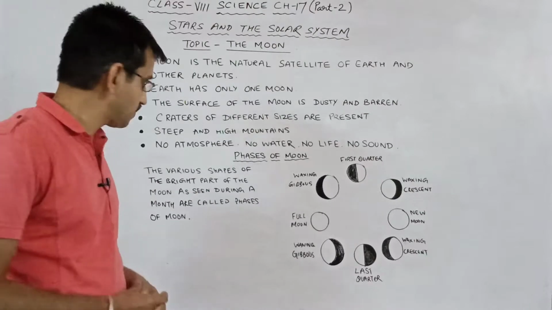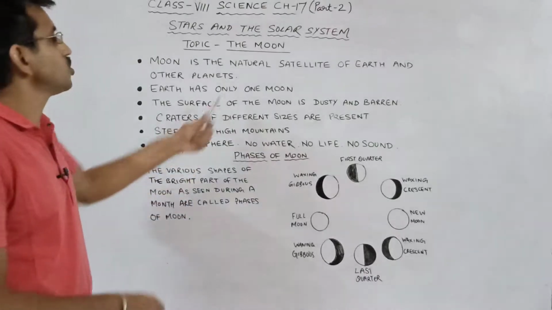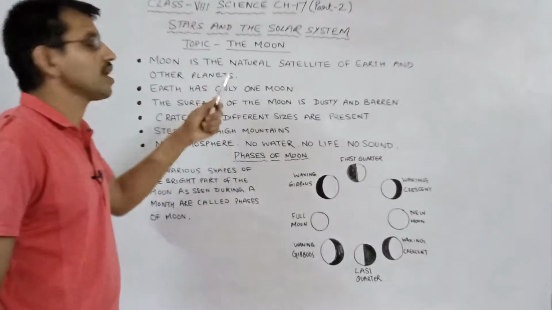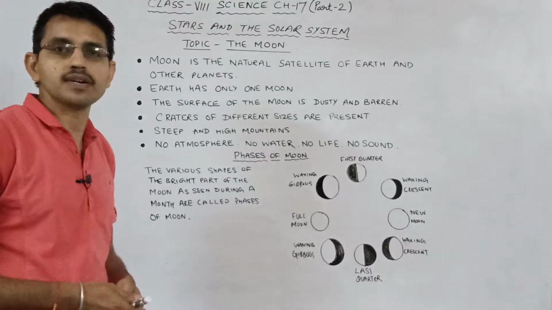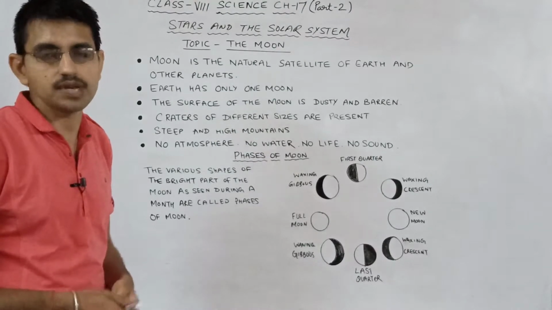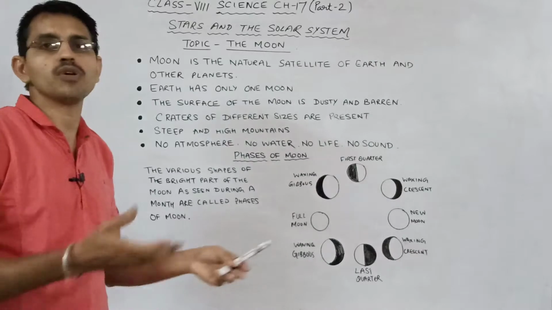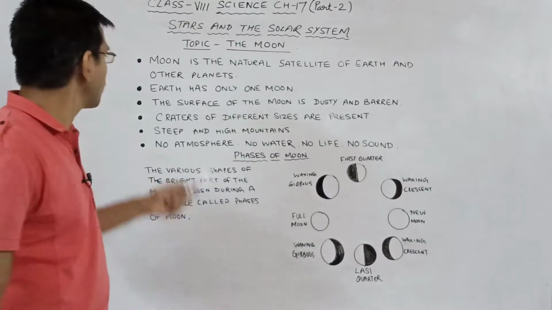What is the moon? Moon is the natural satellite of Earth and other planets. Earth has only one moon. Different planets have different numbers of moons. Some planets do not have a moon, that we have already discussed in the previous video.